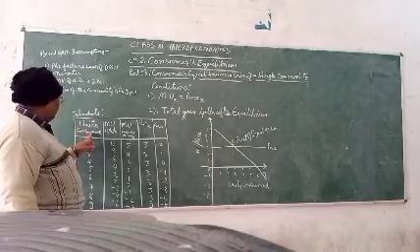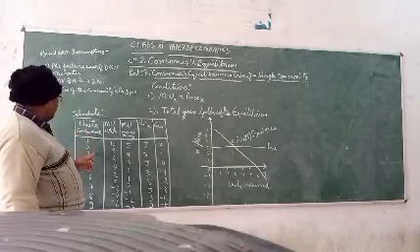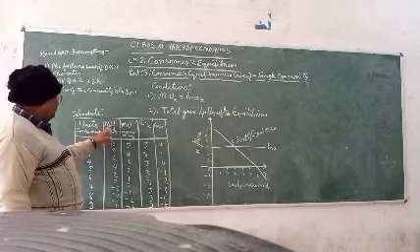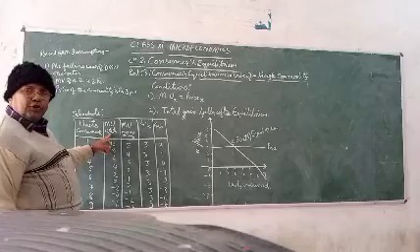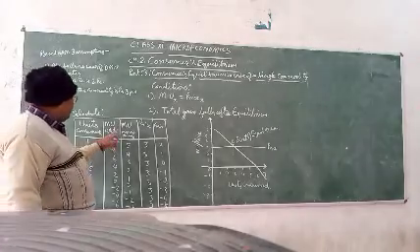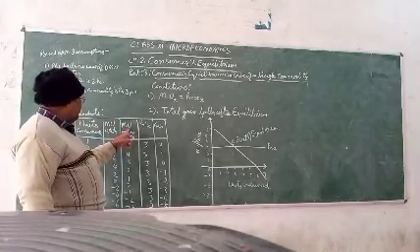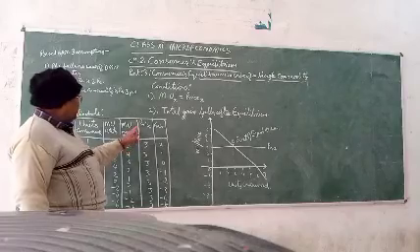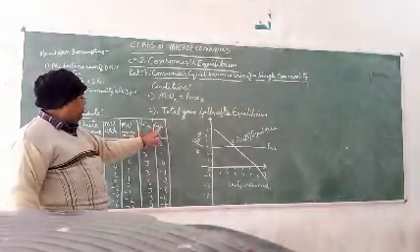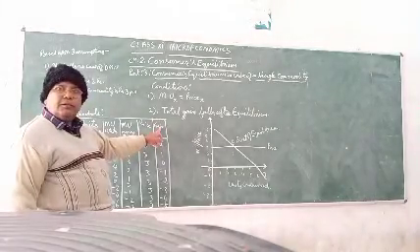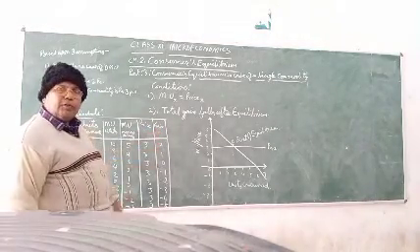Here in the first column, units consumed of a particular commodity. Second column, marginal utility in terms of utils. And third column, marginal utility in monetary terms. Fourth column, price of the commodity. And fifth column, gain from that commodity.